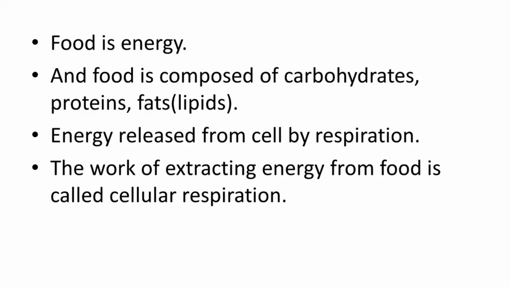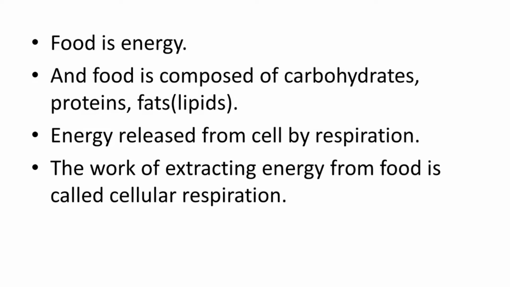Energy is released from the cell by respiration. So it means food must go to the cell, and by respiration, by breathing, it turns into energy. The work of extracting energy from food is called cellular respiration.